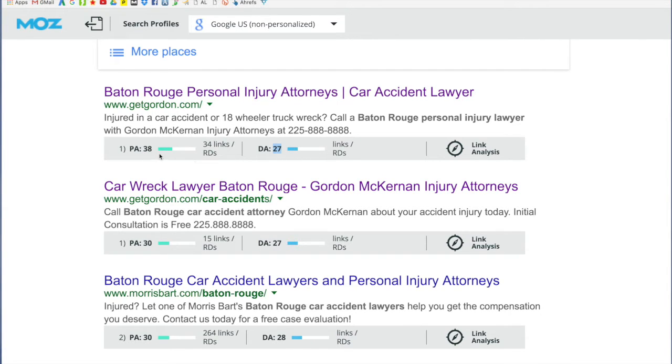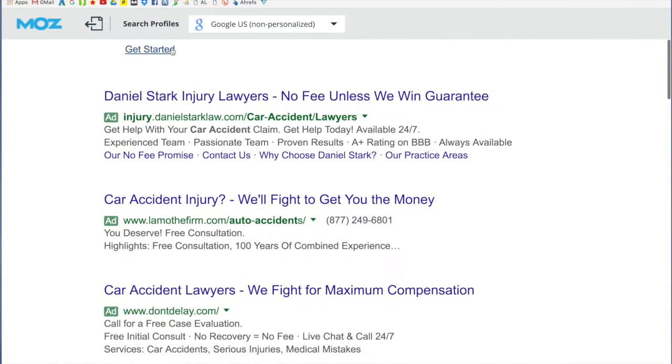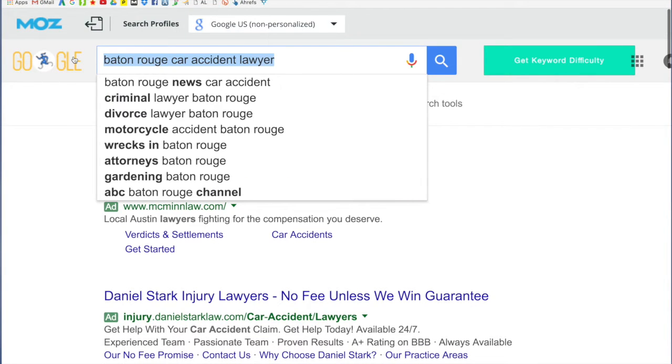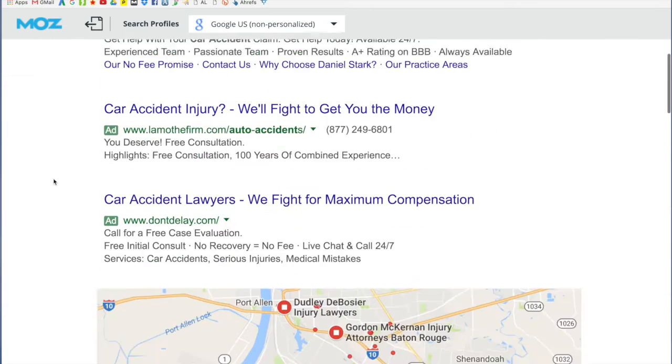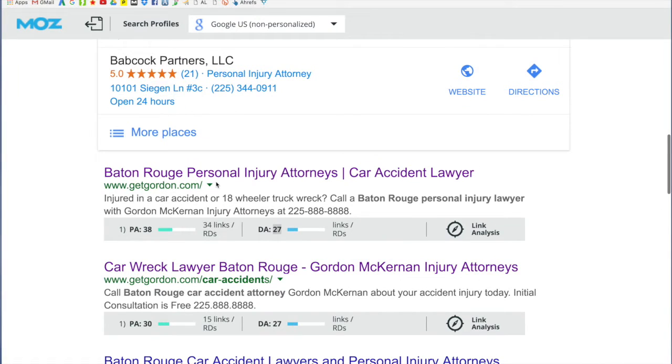In this case, it looks like, now take notice here, the page title is not optimized for the search term. Baton Rouge car accident lawyers, what we searched. Baton Rouge personal injury attorneys is what was pulled up. Car accident lawyer is the second mention in the title. See, it's further to the right after the pipe right here.